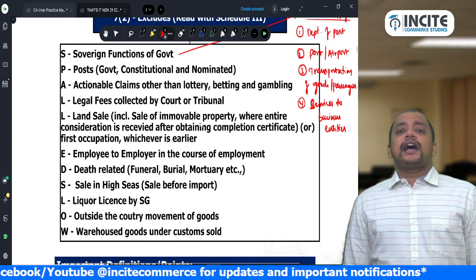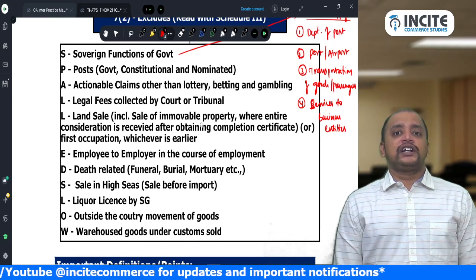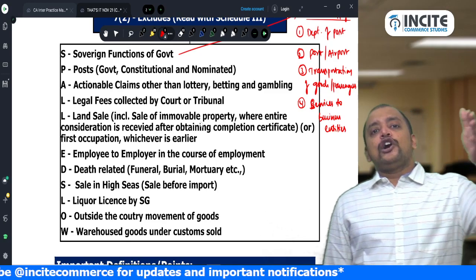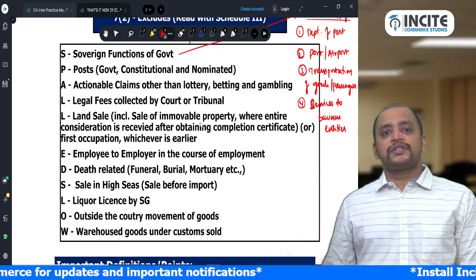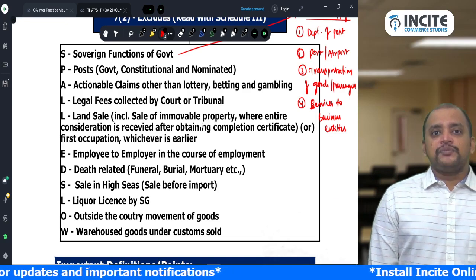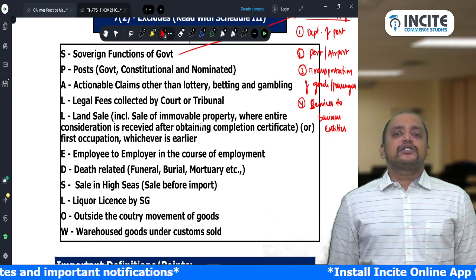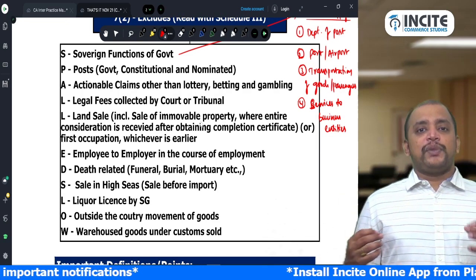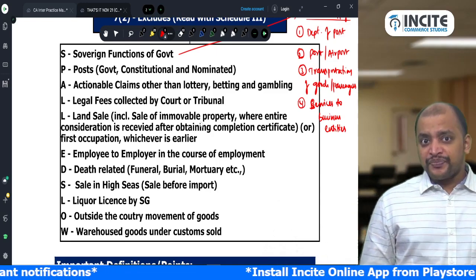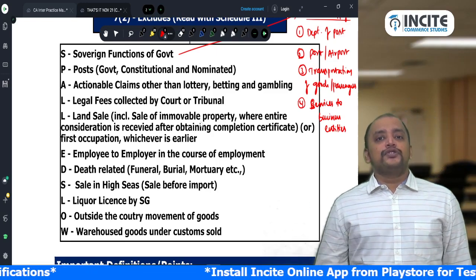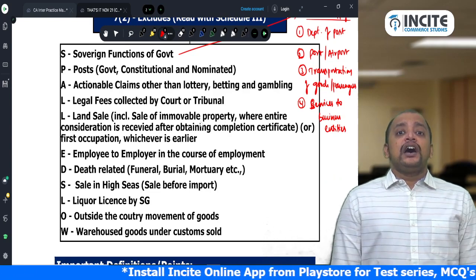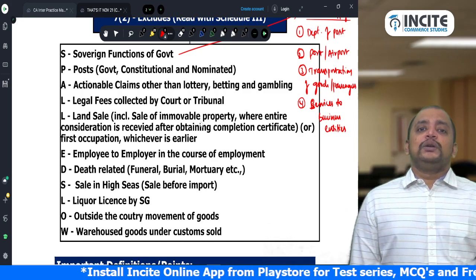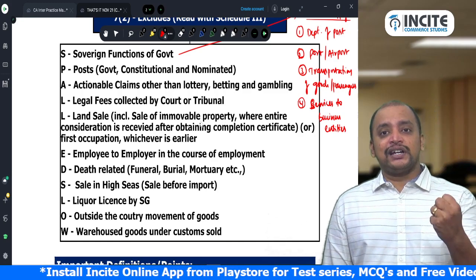Then A for actionable claims other than lottery betting gambling. Only lottery betting gambling are covered under supply, and all other actionable claims are excluded from supply. What are actionable claims? Actionable claims means you have a right to receive a benefit or recover a debt, and it is legally enforceable, and you can transfer it from one person to another person, and whomsoever holds it will be receiving the benefit or recovering the debt.